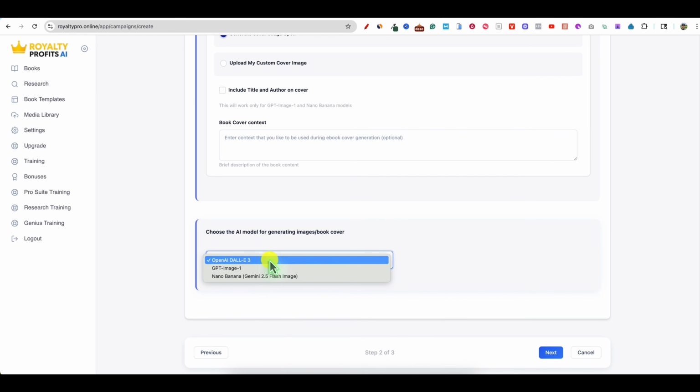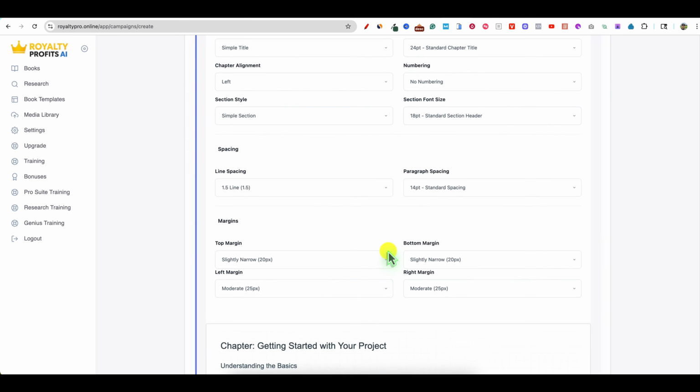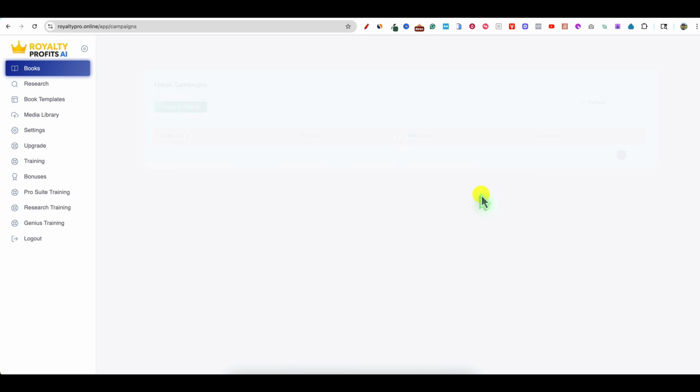And I believe that the GPT image 1 is the one, and it looks like they've added Nano Banana as well. I'm going to go with GPT image 1. That's the one that the creator said that they like the best. So I'm going to stick with that and push next. You can control all the spacing, all the font, the whole thing. But I'm going to leave it the way it is for now and push create campaign. And now it's going to go.